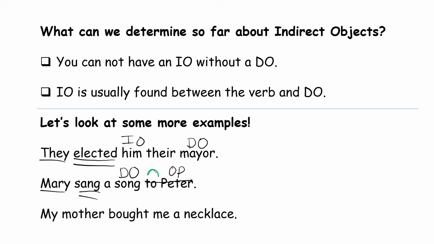My mother bought me a necklace. No prepositional phrases. Bought is my verb. Mother is my subject. Necklace is my direct object. And me, which is receiving the action, is the indirect object.